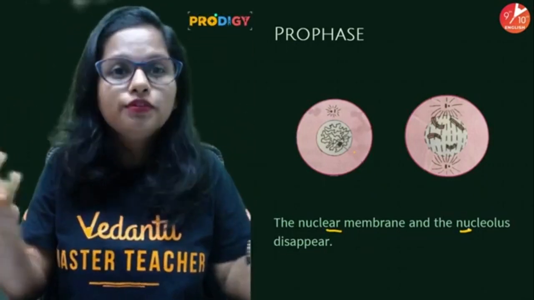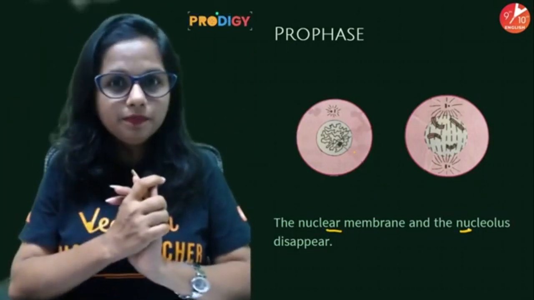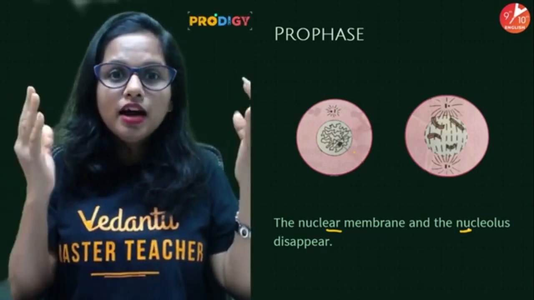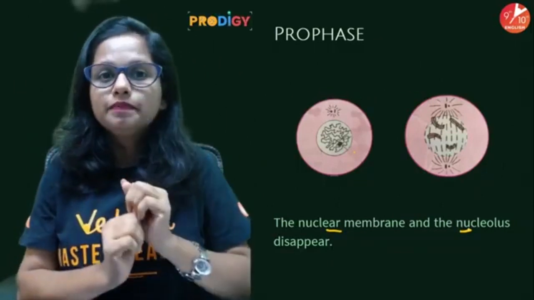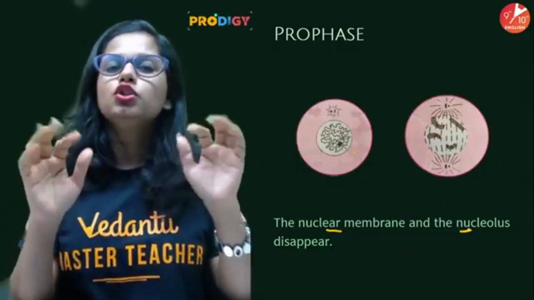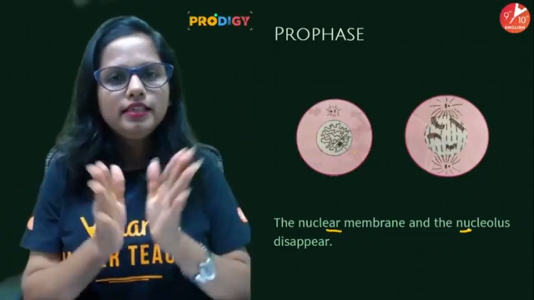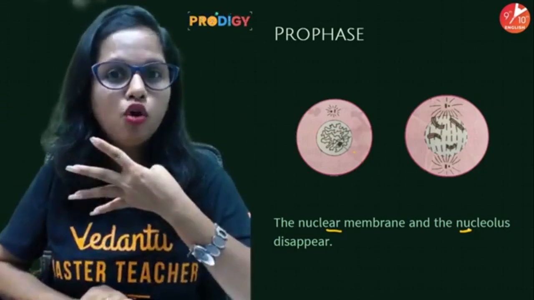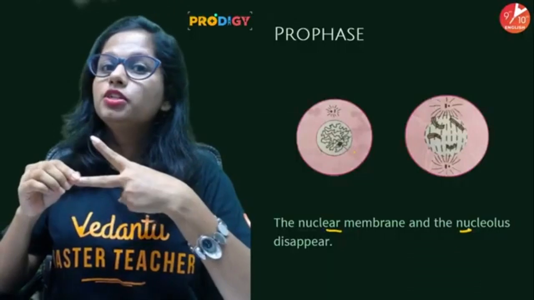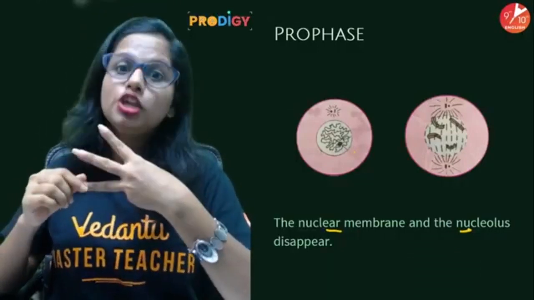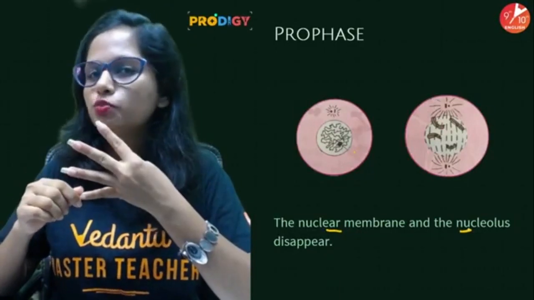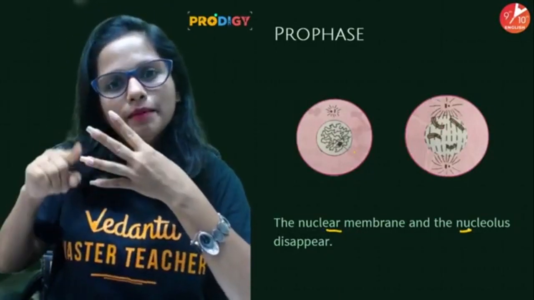Asters are formed from the centrioles. And the chromosomes start moving towards the equator. And last and the final thing, nuclear membrane disappears, nucleolus disappears. Easy. So I covered all the 4 components which I mentioned in the beginning. There will be changes in the nuclear membrane, the nucleolus, the chromosomes, and the spindle fibers. Are all the 4 things accomplished?